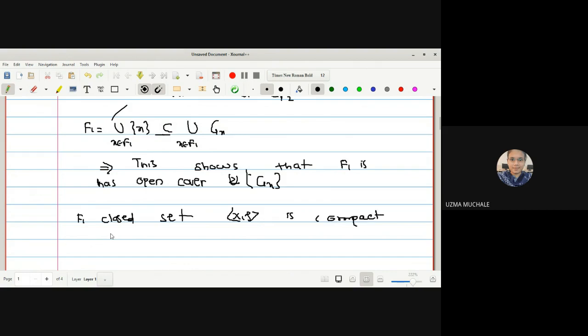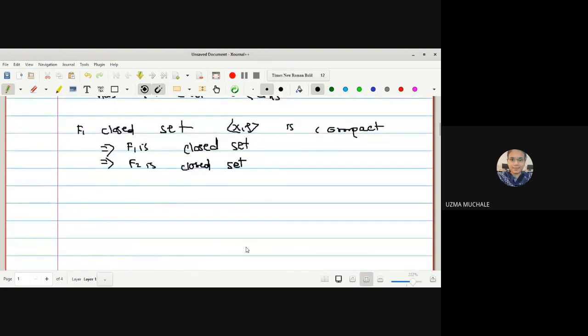We know the theorem, which tells us that a closed subset of a compact space is compact. By that theorem, F1 is compact. Similarly, F2 is also a closed subset of the compact space, which implies F2 is also compact.